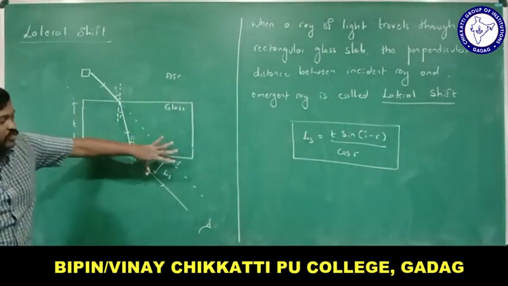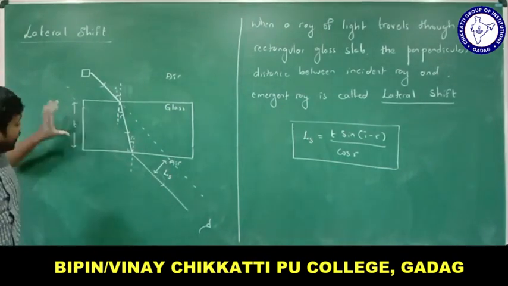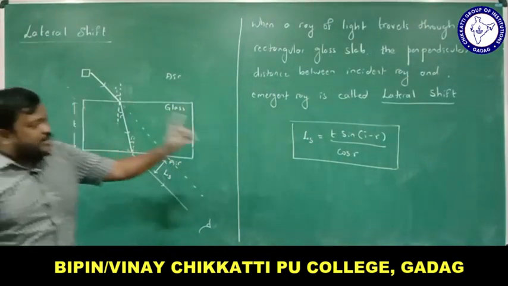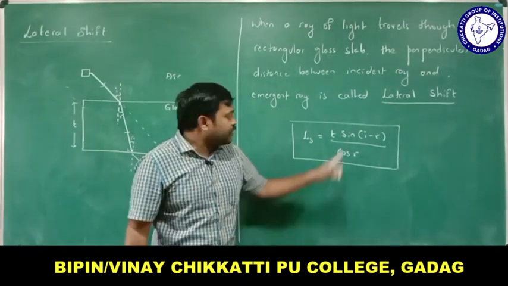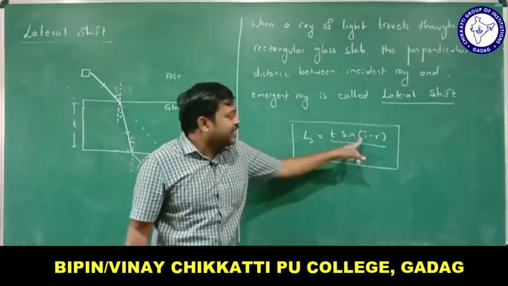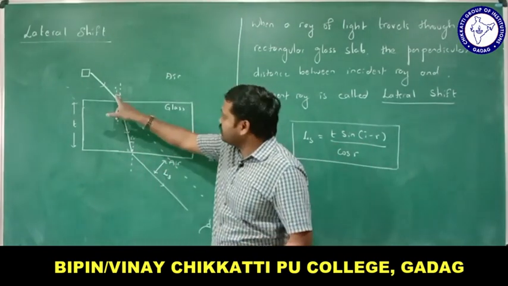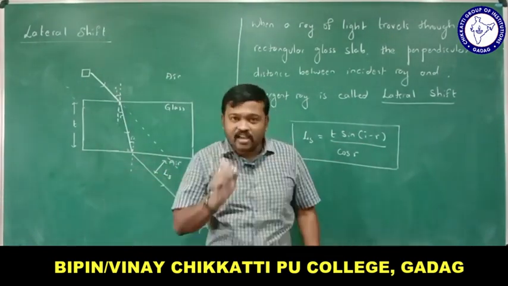How much shift will be there? It depends upon the thickness of the glass slab also, right? So lateral shift is equal to T sine of I minus R divided by cos R. T is the thickness. Now here, sine I and R, what are I and R? I is the angle of incidence, R is the angle of refraction.